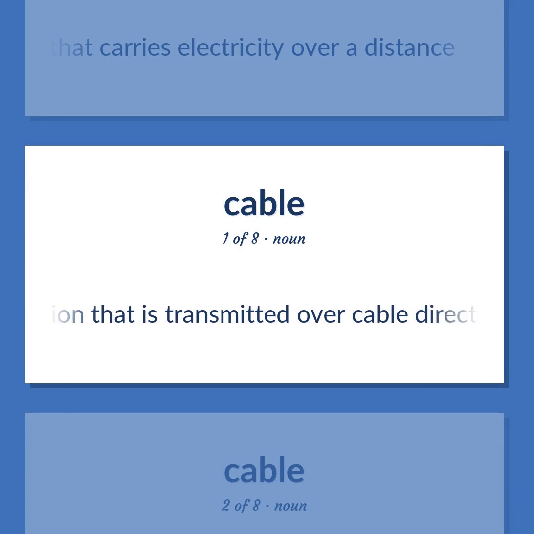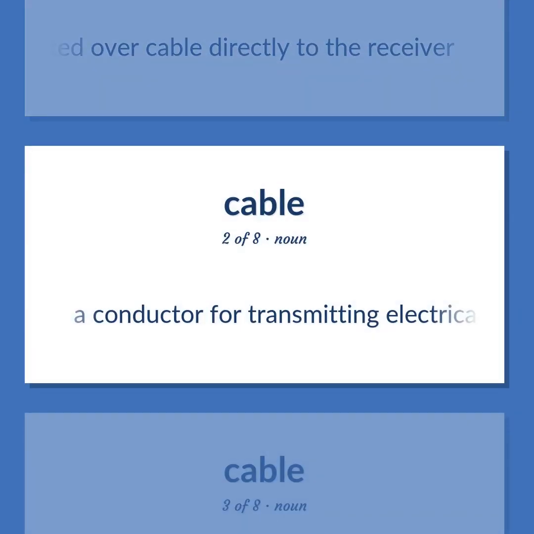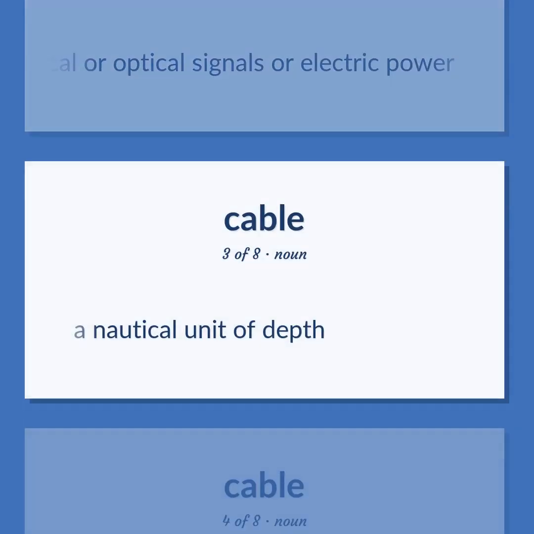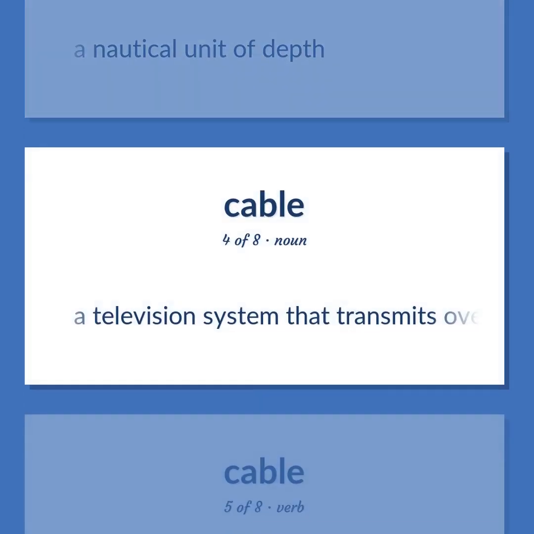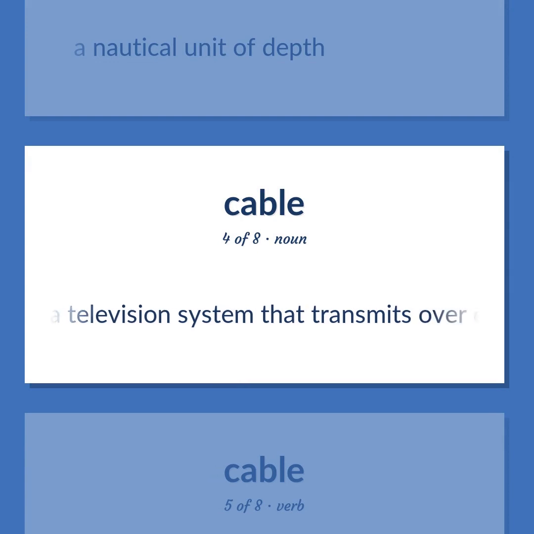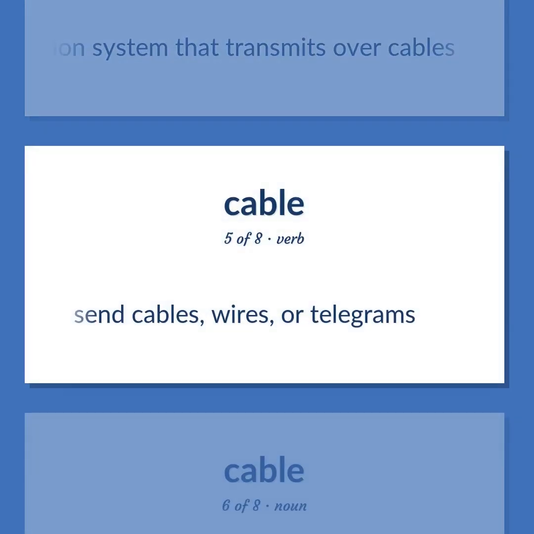Television that is transmitted over cable directly to the receiver. A conductor for transmitting electrical or optical signals or electric power. A nautical unit of depth. A television system that transmits over cables. Send cables, wires, or telegrams.